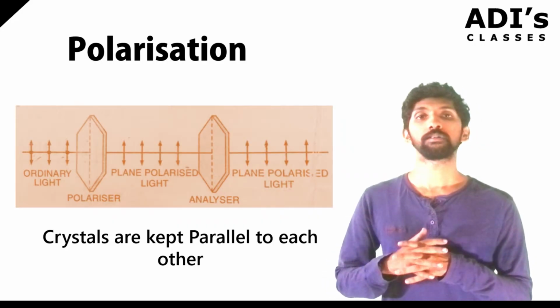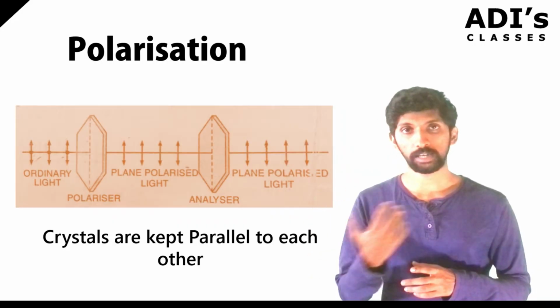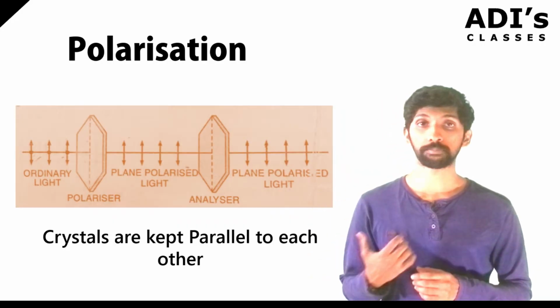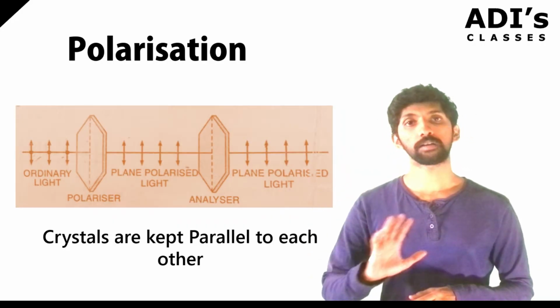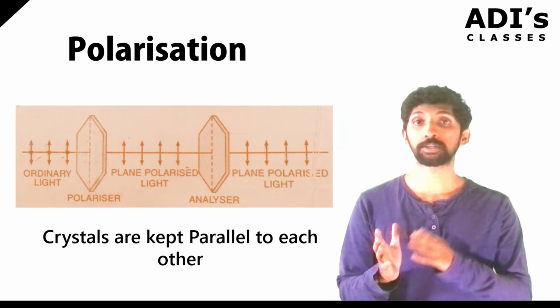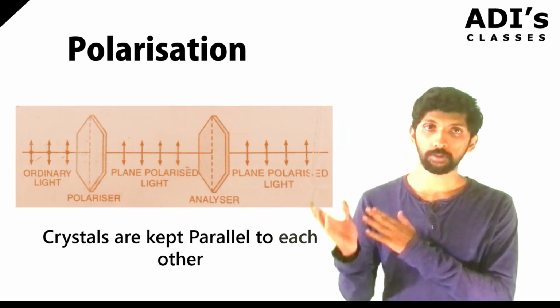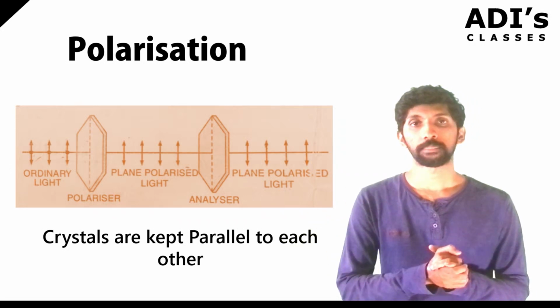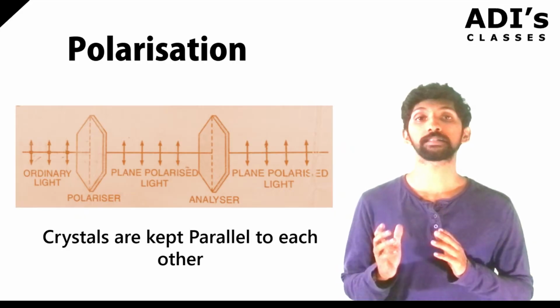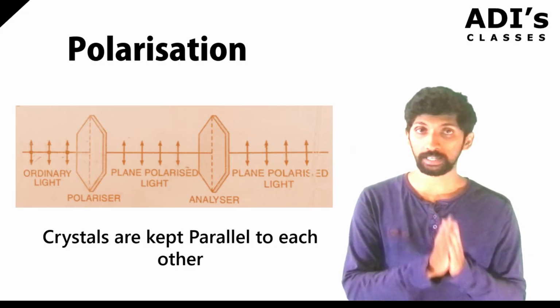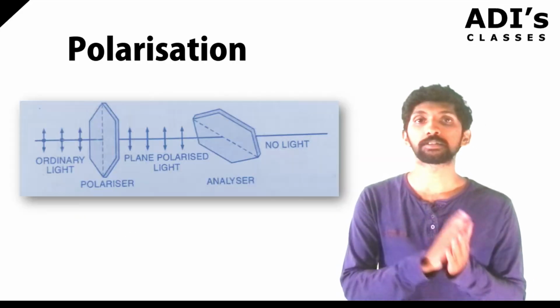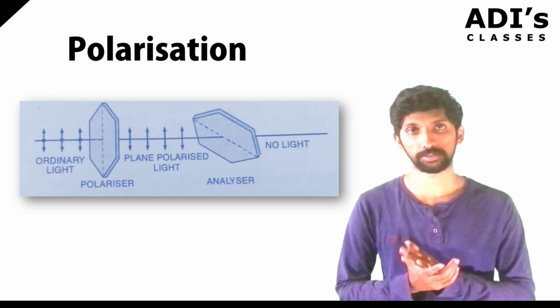Now the unpolarized light comes. Look at the plane of vibration here. The same thing will pass through because the plane of vibration is the same, so the molecules will let the light go. Now we make the plane of the analyzer perpendicular to the plane of the polarizer, like this.